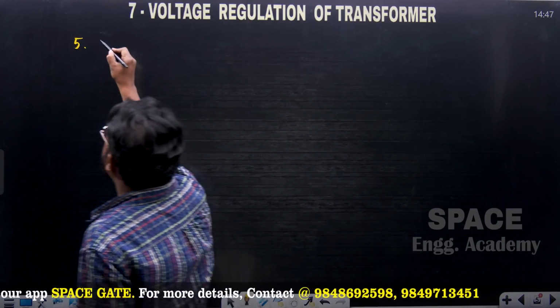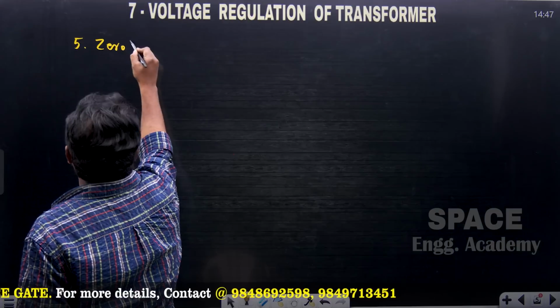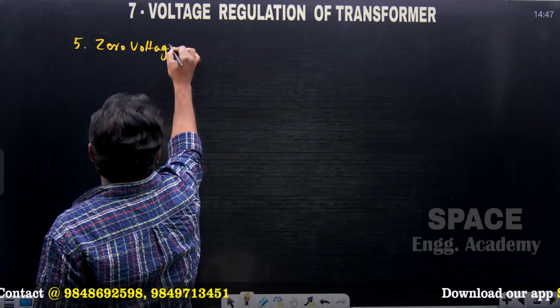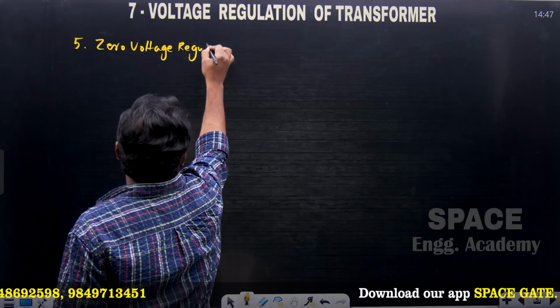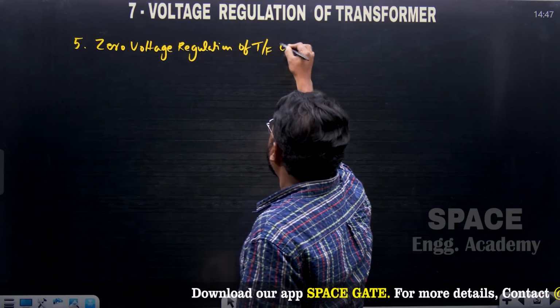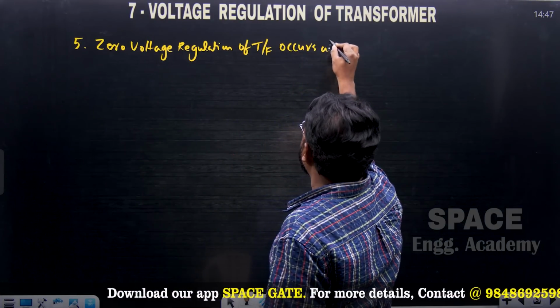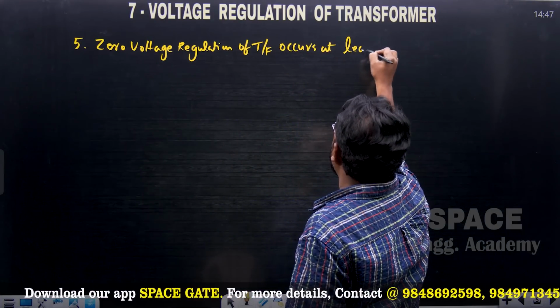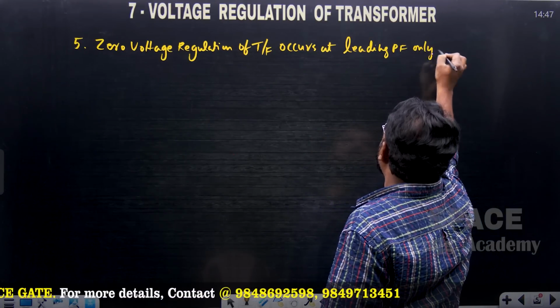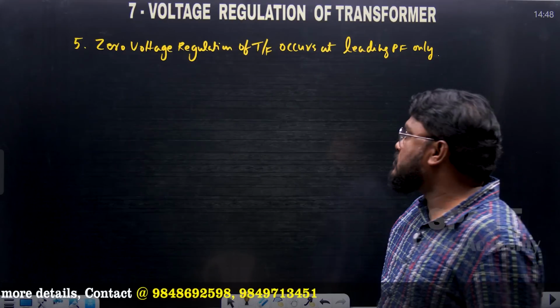So this one is zero voltage regulation. VR means voltage regulation. Zero voltage regulation of the transformer occurs at leading power factor only. So this is also one more possibility of the question.